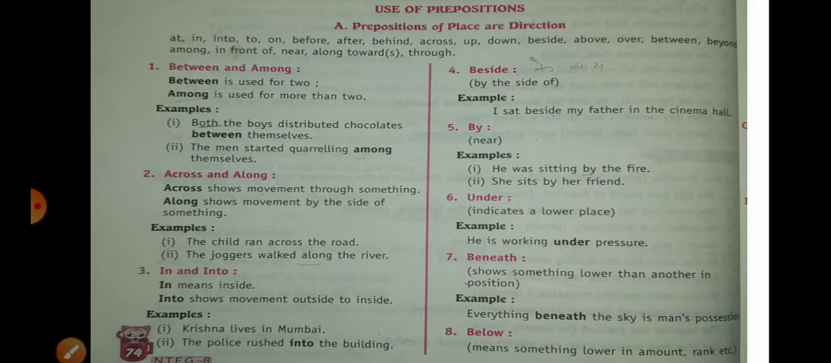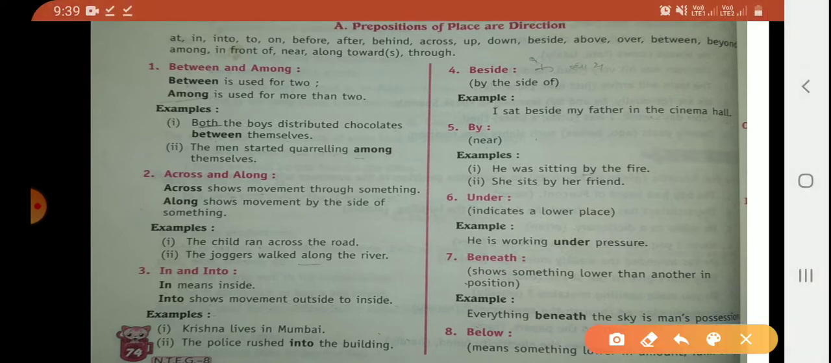Here we will learn about the use of prepositions of place and direction. First is between and among. Between is used for two and among is used for more than two. Means between is normally used with two persons or groups of things, while among is used when somebody or something is in a group, in a mass of people or things, or when we do not see things separately.